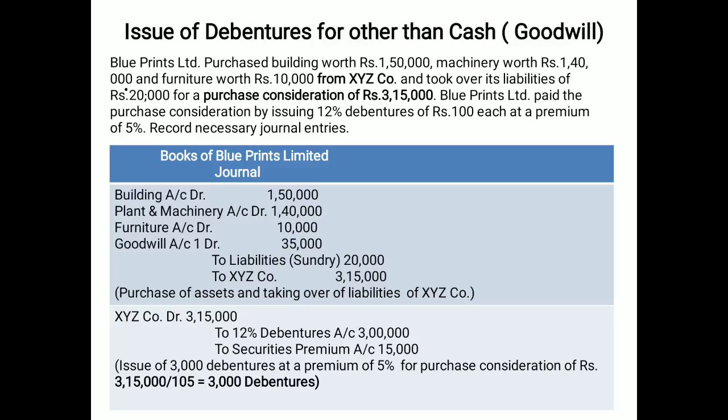Here the question is leading with goodwill. XYZ has a purchase consideration of 3 lakh 15,000. Now you have to settle the 3 lakh 15,000 by issuing the debentures. So the conditions will be applied on the 3 lakh 15,000.